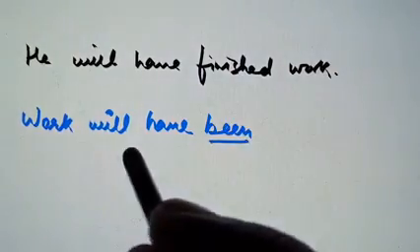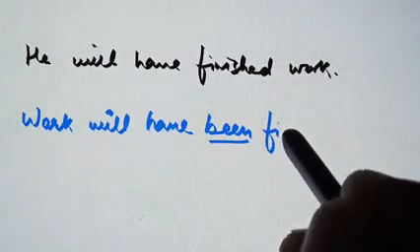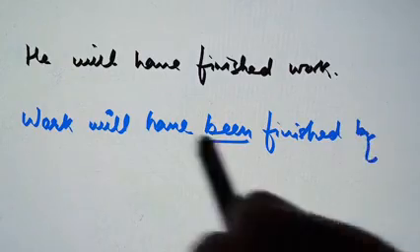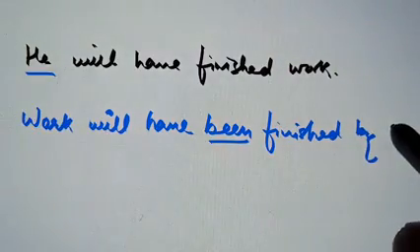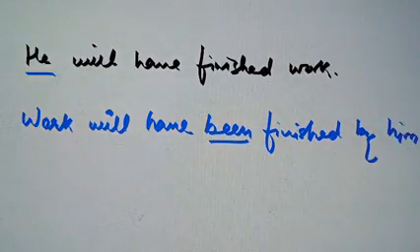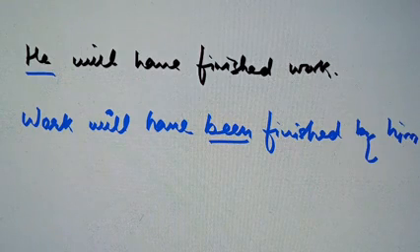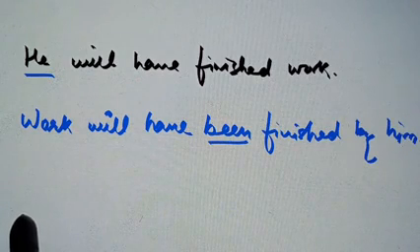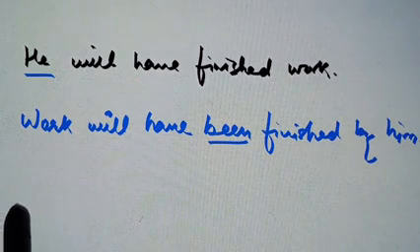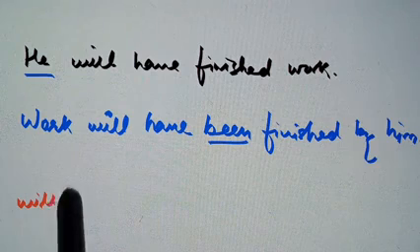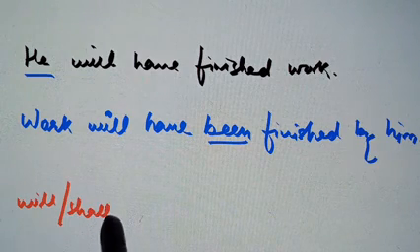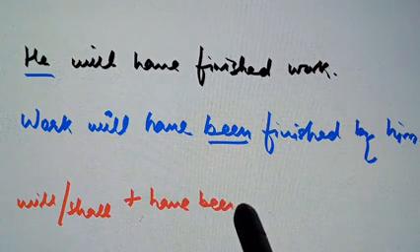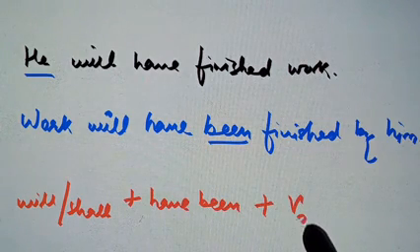Work will have been, third form is finished by, pronoun he will become him. So the rule for passive in future perfect tense becomes will, shall plus have been plus third form of the verb.